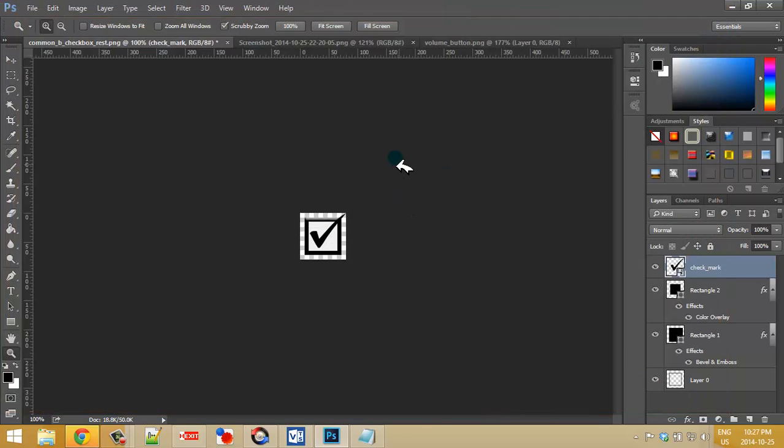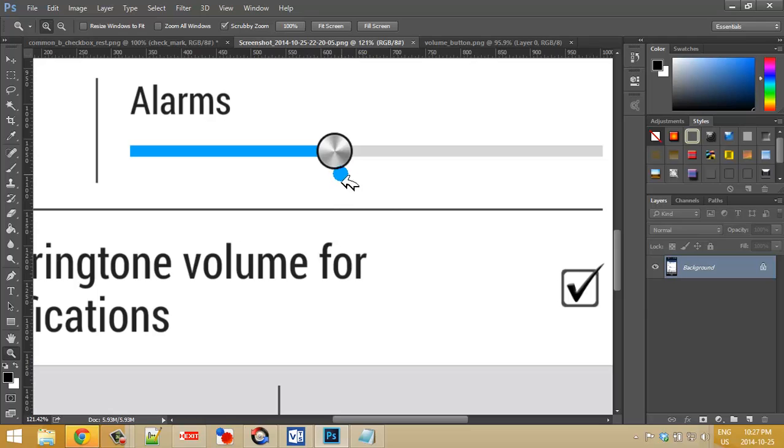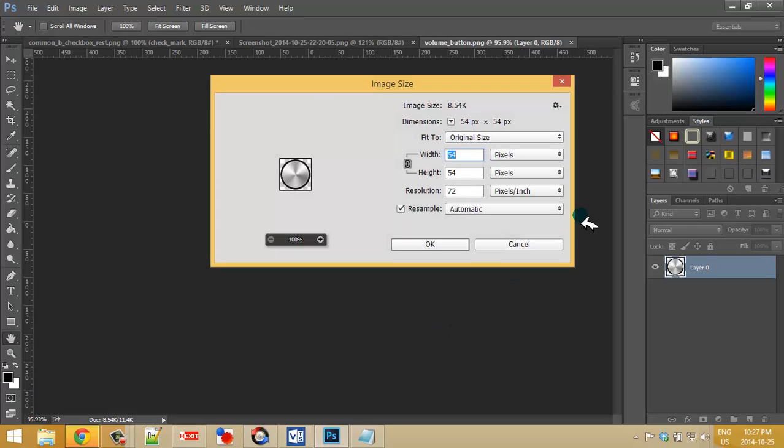Okay. Now the second thing I want to show you is the volume button that you see here. Basically the volume button can be anything you want, but keep it around 54, 56 pixels. That's going to be the max. Anything bigger than that, it's going to kind of offset and distort a little bit. I make mine around 54 pixels and it looks pretty good.